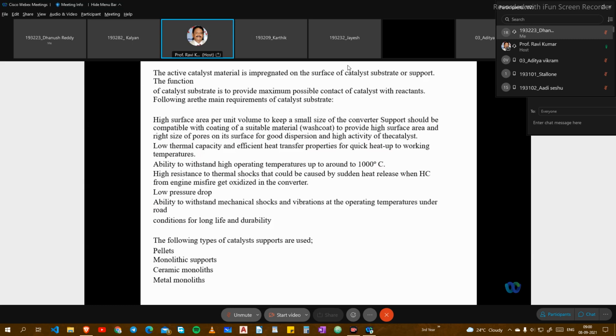These are different types of things we use in chemical compounds to be coated in layers in the catalytic converter. It absorbs the hydrocarbons, carbon monoxide, and we have the NOx emissions.